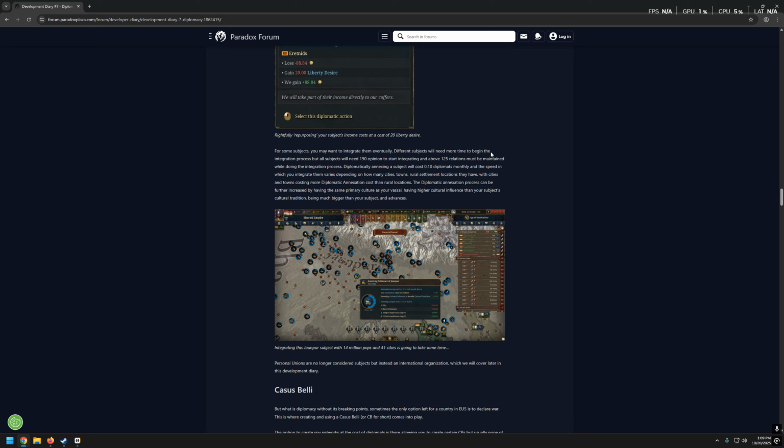Different subjects will need more time to begin the integration process, but all subjects will need 190 opinion to start integrating, and above 125 relations must be maintained while doing the integration process. 190 opinion, I believe that's the same value as in Imperator Rome, as far as I remember. I didn't know that it actually had to be kept above 125 relations. Is that the case in Imperator Rome as well? This is cool because it's not like, okay, I'm waiting for 190, I click annex and that's it. It's quite important to keep relations good, which is very nice.